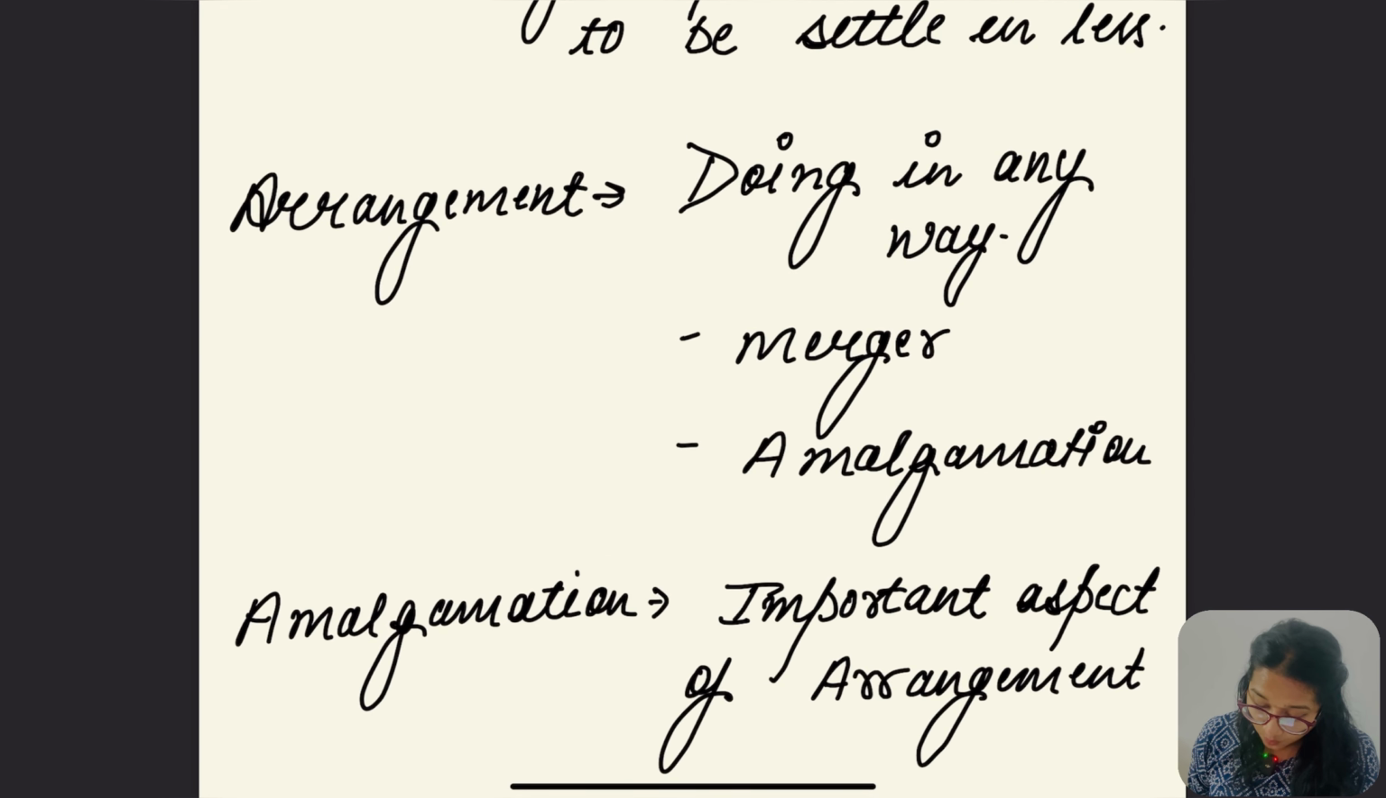But now what is the meaning of arrangement? When the compromise is done in any way, as we are talking about a company here, not an individual person, what are the means of doing compromising? Either by way of merger, amalgamation or demerger. There are so many ways, right?